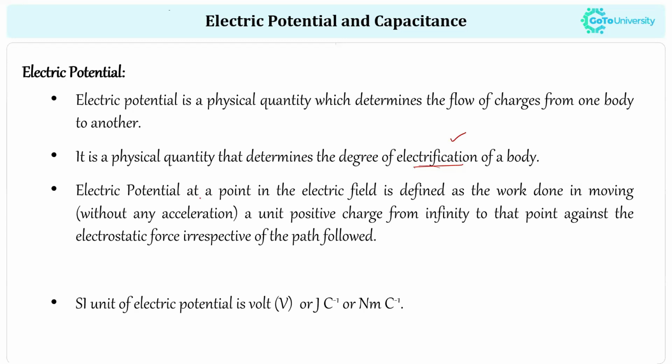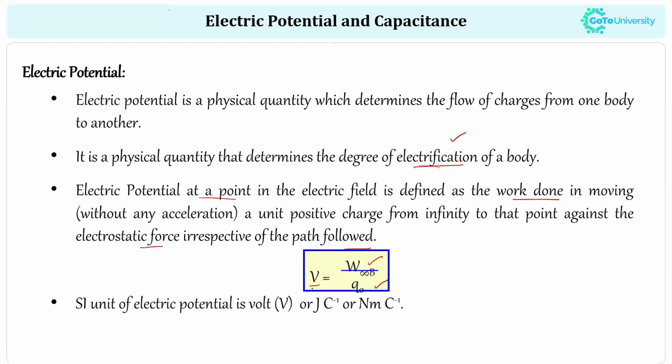Electric potential at a point in an electric field can be defined as the work done in moving a unit positive charge from infinity to that point against the electrostatic force, irrespective of the path followed. So keep in mind how we define the work done. In electrostatics, if you are talking about work done, it is nothing but the electric potential. And the formula we use for the electric potential is V equals W divided by Q.